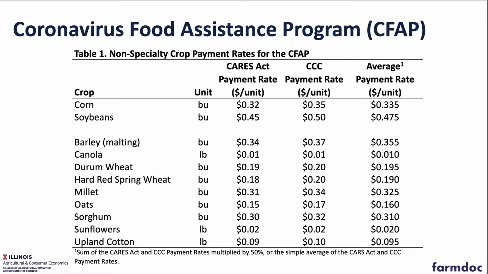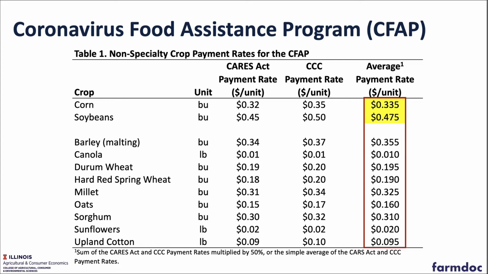So it is true that there are two separate payment rates outlined for non-specialty crops. One is based on funding that's coming through the CARES Act, and you can see those payment rates in the first column of the table here. There's a second portion of the payment that's coming from a CCC payment rate and the CCC funds. You can see those values are also provided. But what I want to focus on as we go through some simple examples here is what I'm calling the average payment rate, which is literally just the simple average of the CARES Act and the CCC payment rates. And specifically, we can highlight the corn and soybean average payment rates in the CFAP program.